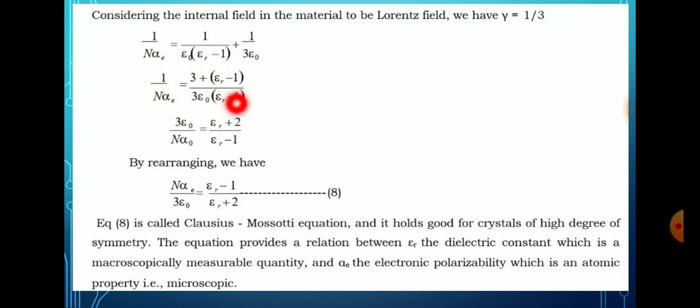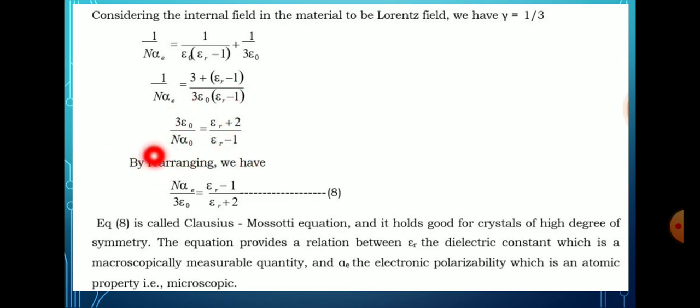Left hand side as it is, arranging these terms, we get 3 plus epsilon r minus 1 divided by 3 epsilon naught bracket epsilon r minus 1. Then rearranging, epsilon r plus 3 minus 1 is plus 2. Taking 3 epsilon naught to the other side, 3 epsilon naught divided by n alpha e is equal to epsilon r plus 2 divided by epsilon r minus 1.